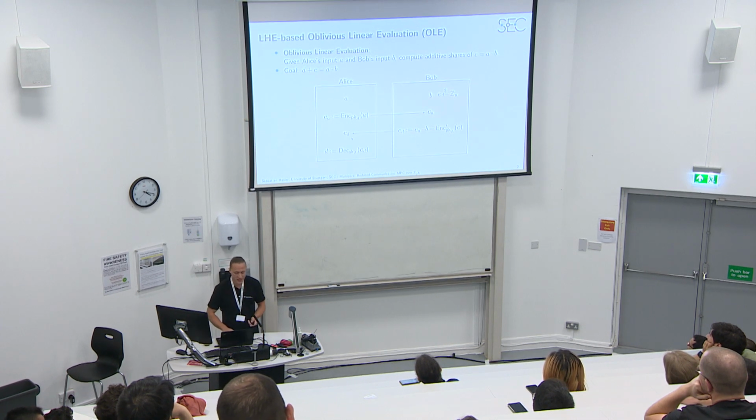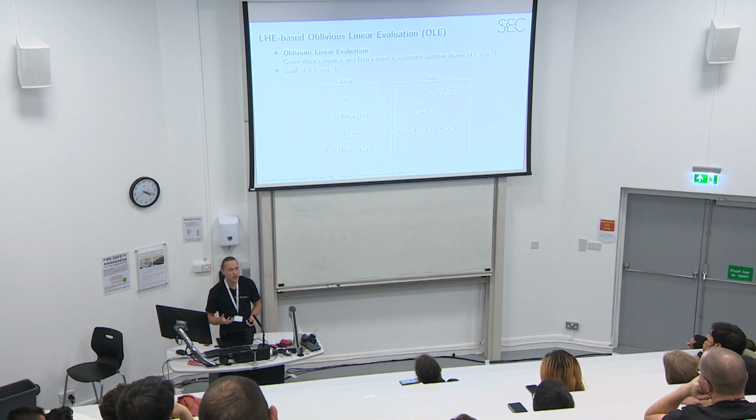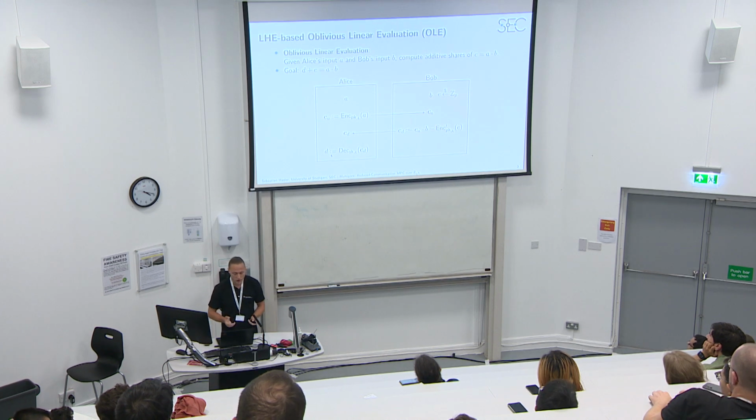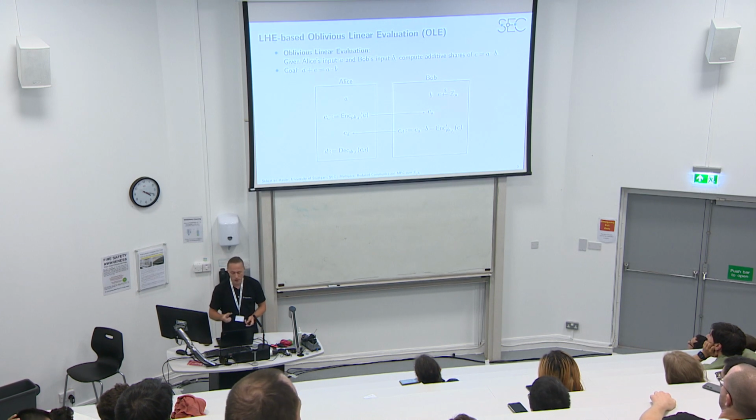Bob sends the ciphertext back, and Alice has the secret key with which this ciphertext can be decrypted, so she decrypts it and obtains the share D. So now we have additive shares of A times B.